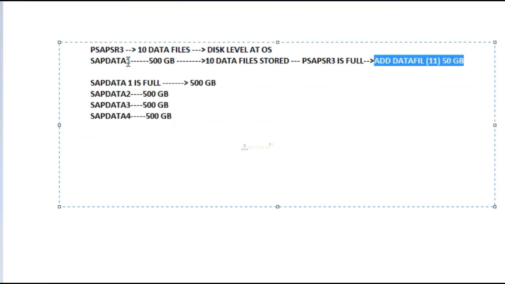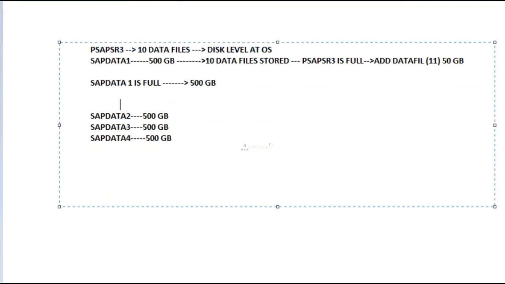Because at physical disk level, there is no free space in sapdata1. In that scenario, what I can do is add this data file in any one of sapdata2, sapdata3 or sapdata4. If we have free disk space, then we can add it in any one of the locations. Why? Because the combination of sapdata1, sapdata2, sapdata3 and sapdata4 is my entire database system, one database system. Got my point?